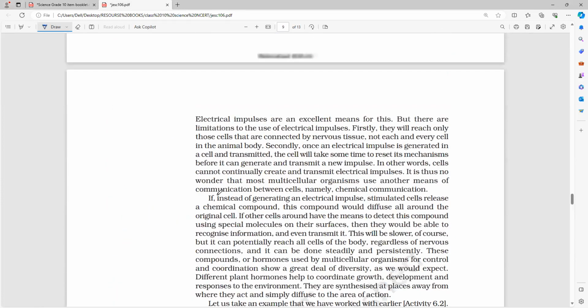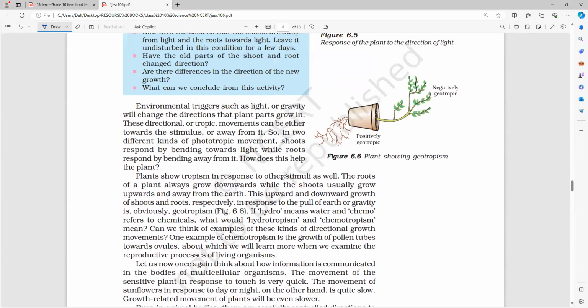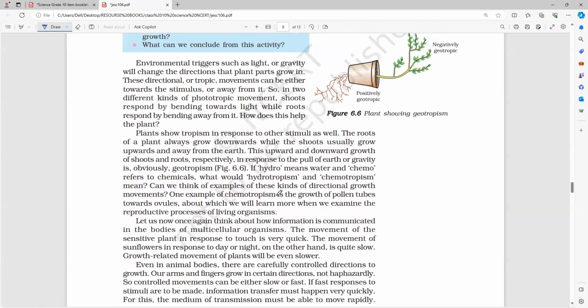So let us see that. Okay. It is okay. Now, I think, anything? Page number? Here only, sir. Second paragraph, the last 3 lines. One example of that. Yes. Here they have given hydrotropism and chemotropism.